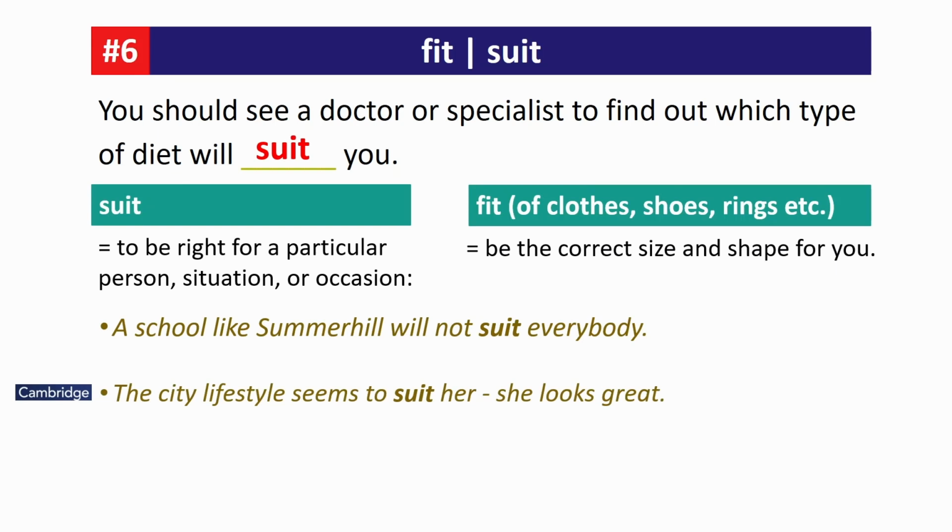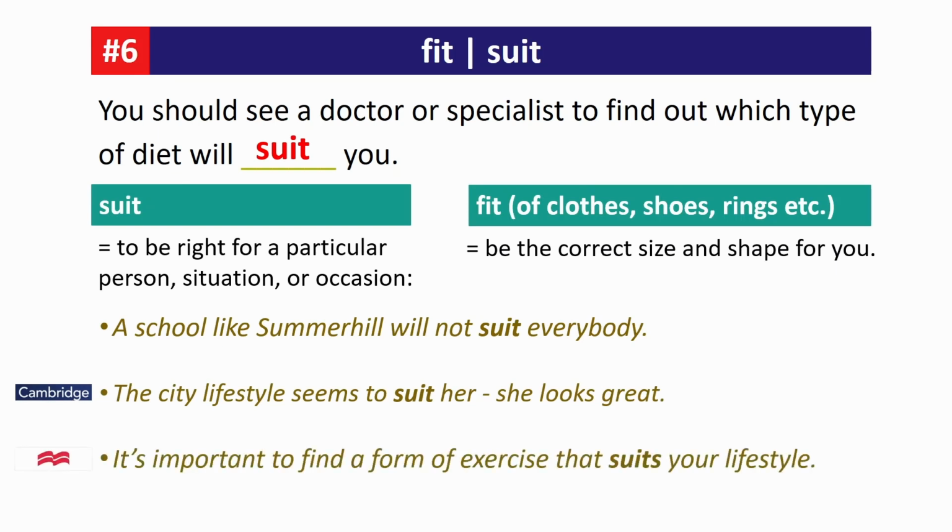The city lifestyle seems to suit her. She looks great. It's important to find a form of exercise that suits your lifestyle. Collocations: city lifestyle, looks great, a form of exercise, and suits your lifestyle.